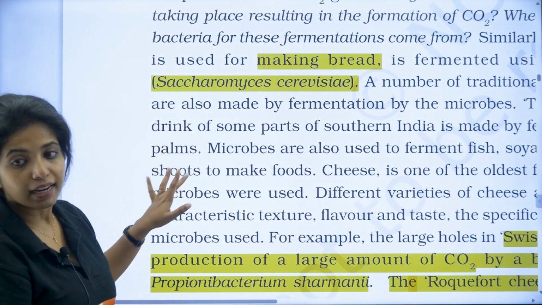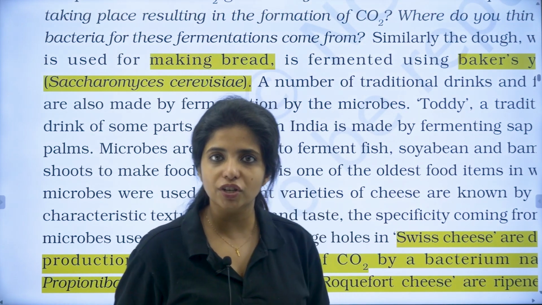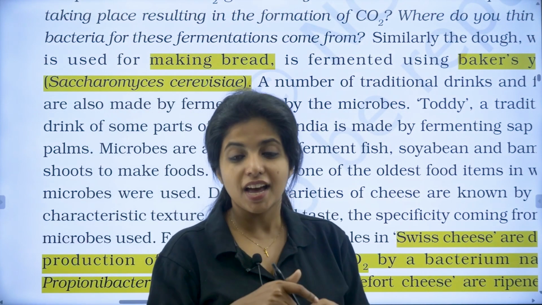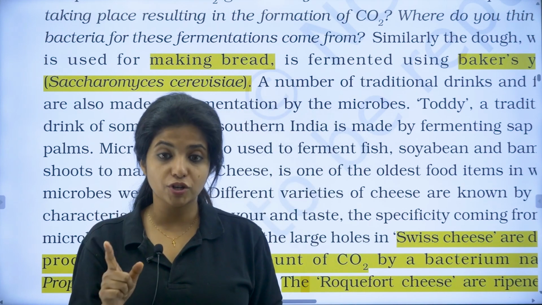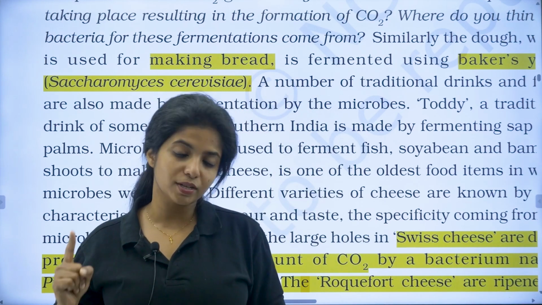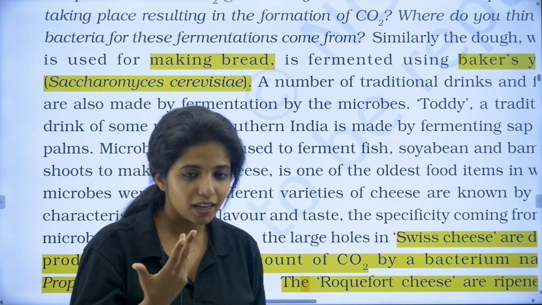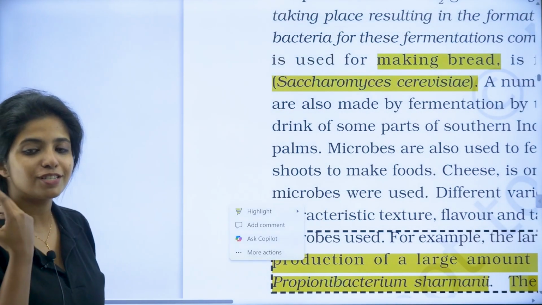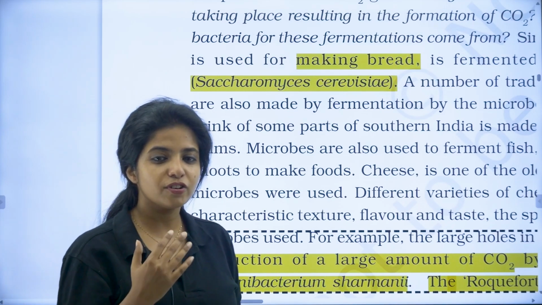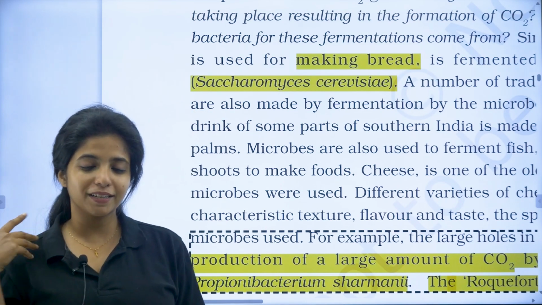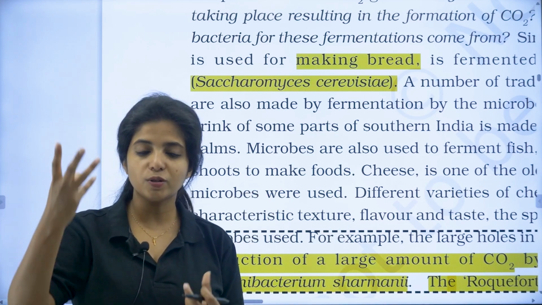Okay, cool. Now apart from that, have you heard about Swiss cheese, my dear children? In Tom and Jerry, Jerry used to always sneak out and eat the cheese, and this cheese has big holes. Well, why are there big holes? Who is responsible for that? There's a bacteria whose name is Propionibacterium shermanii. In Hindi, sharmana means you are shy of something, right? Propionibacterium shermanii basically releases a large amount of CO2, which is why there are holes in the Swiss cheese.